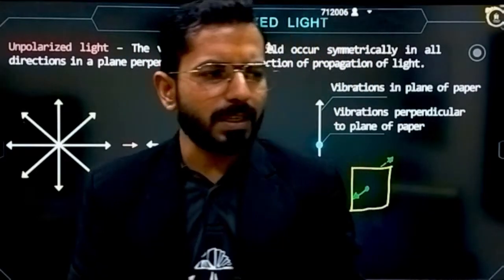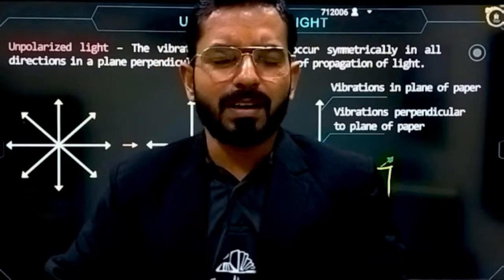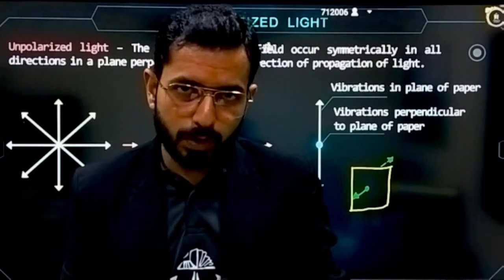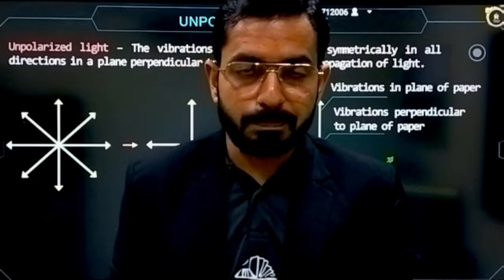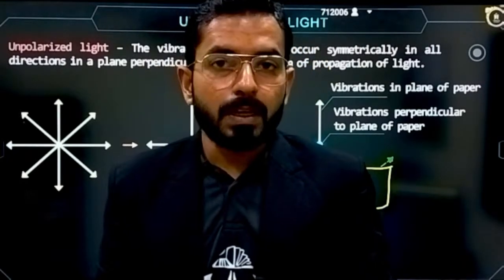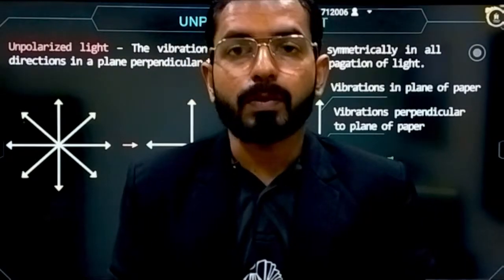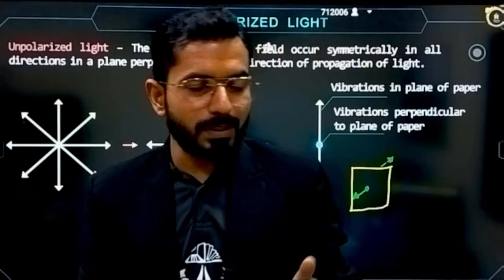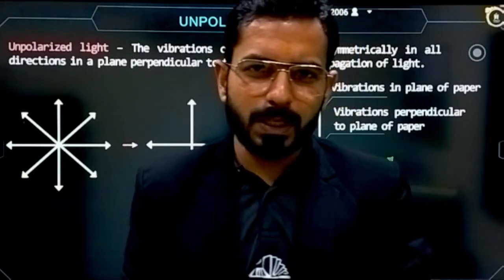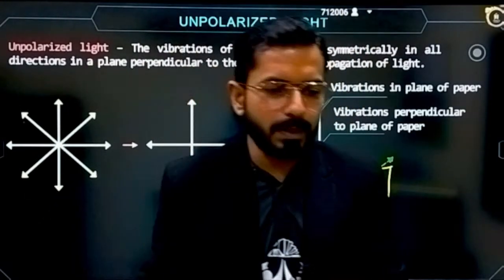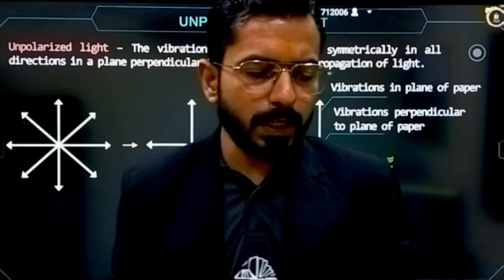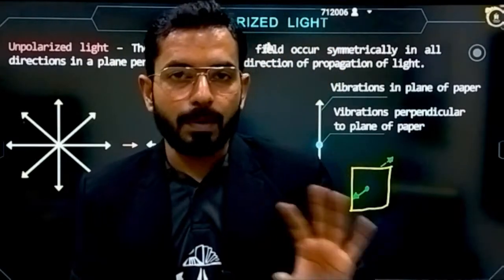Now we have different kinds of methods. Some crystals are used, like tourmaline crystal, and Nicol prism. Then reflection is also used, at Brewster's angle, which we'll see. Polarizers are also used, and we are going to see them. These are the methods, and you can study the theory from NCERT. Much better content is available there, so read it from there. All these things will help in polarization.